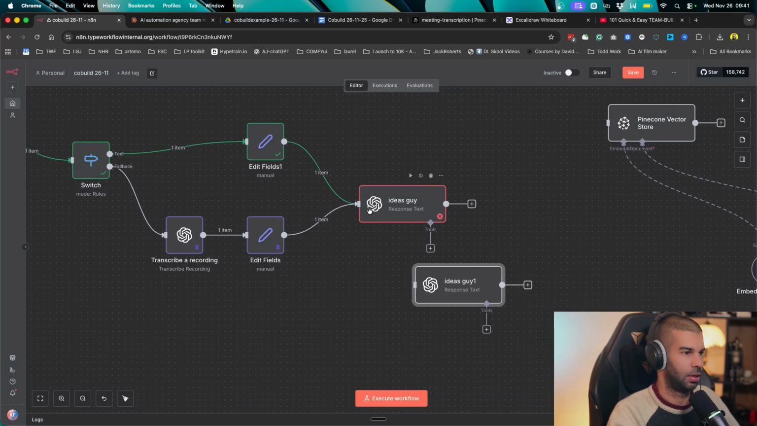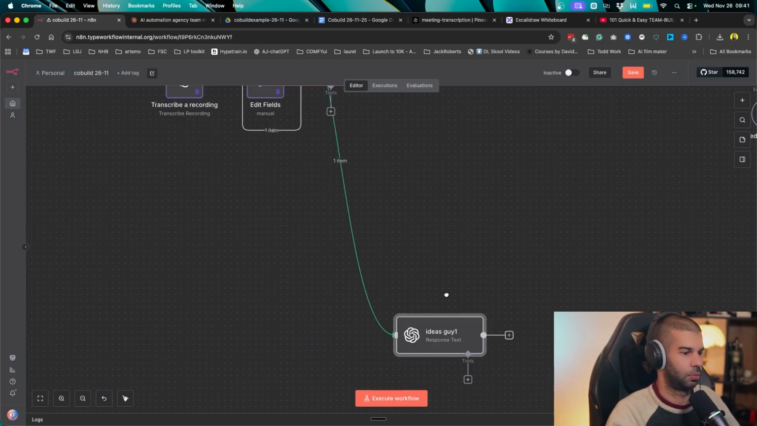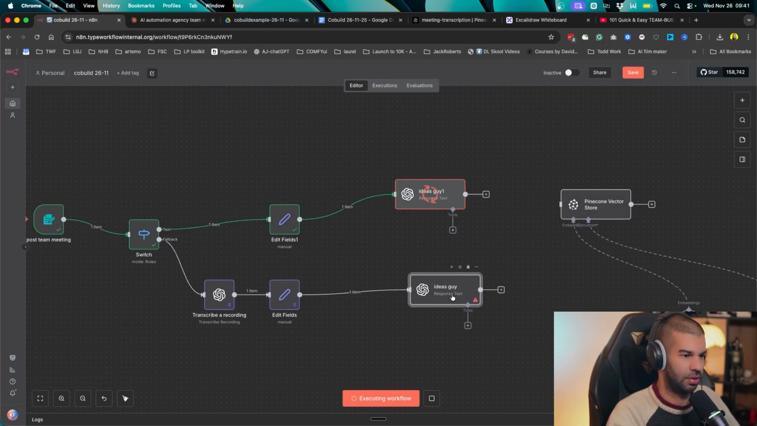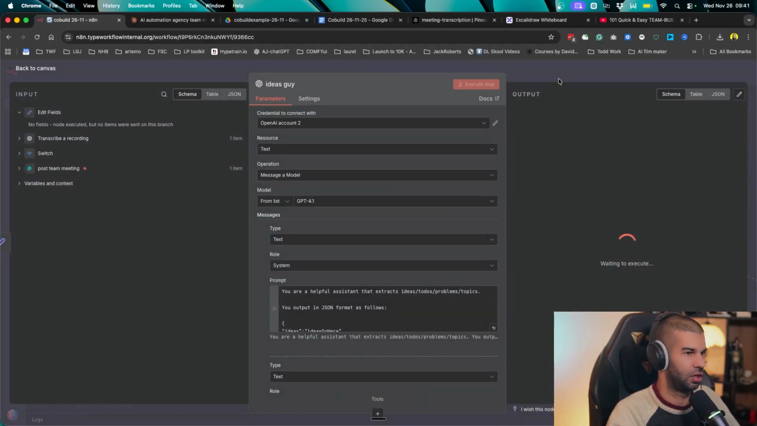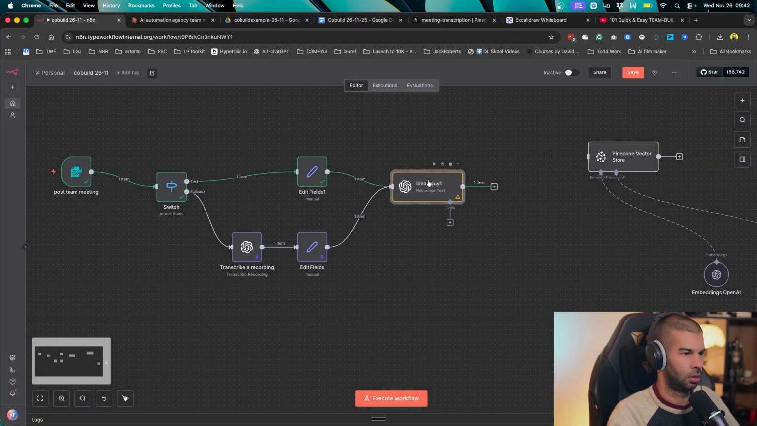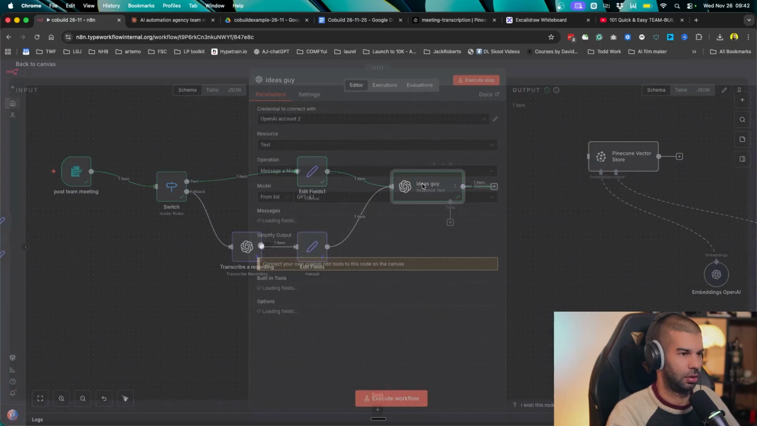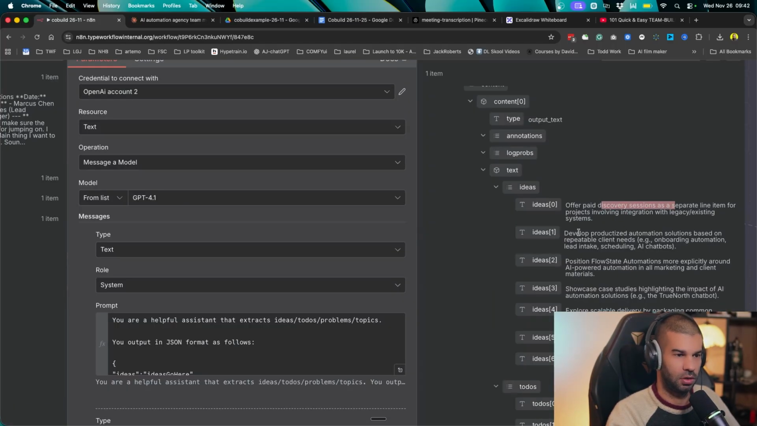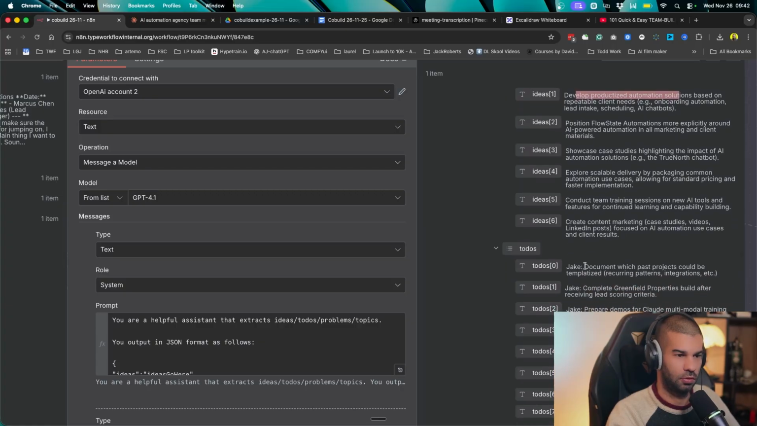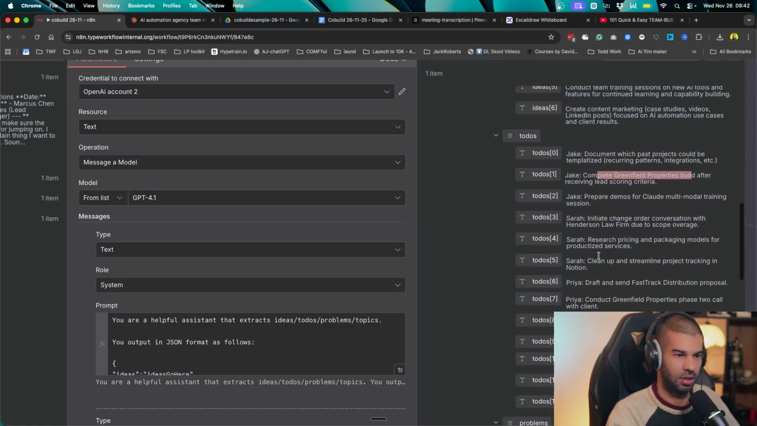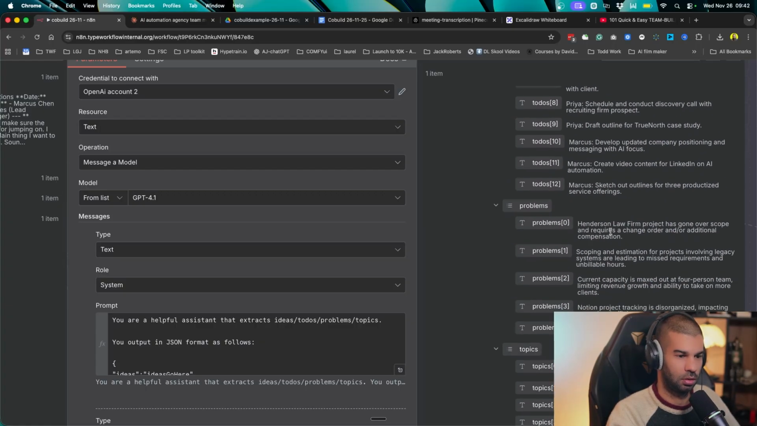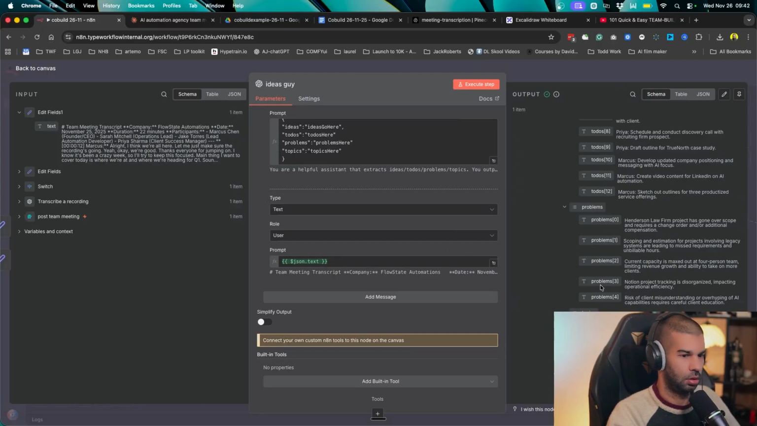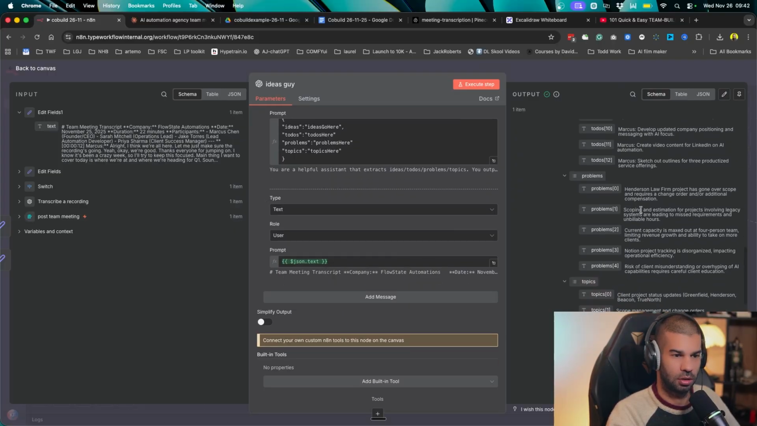Let's try duplicating this. Yeah, seems to have been some sort of bug, or this didn't quite refresh, I guess. So let's do that, and let's rename this as ideas guy. And here we got the output. So we got 6 ideas: offer paid discovery sessions, develop productized automations. For the to-dos: document, complete the project, clean up. All right, great. So one thing we need to do is just double check all this, right?